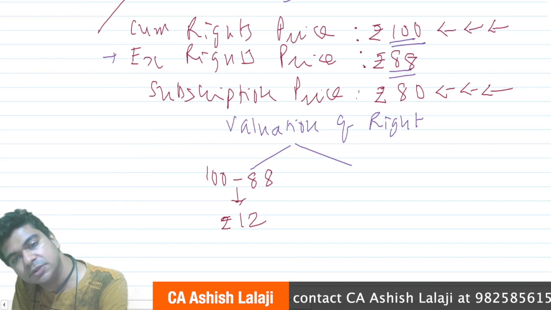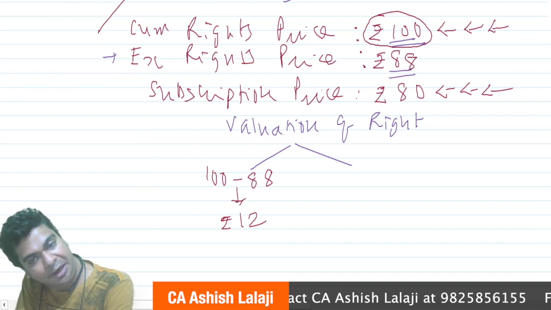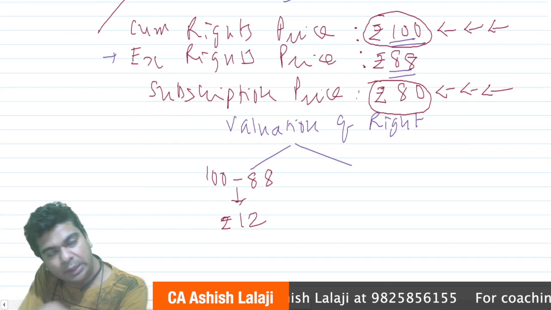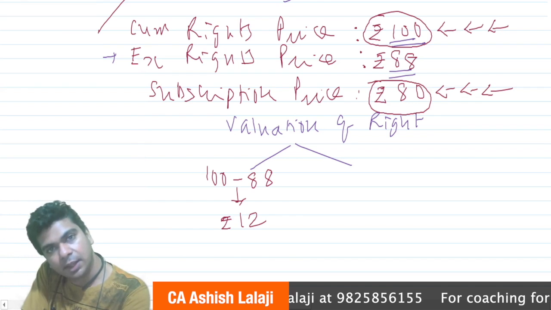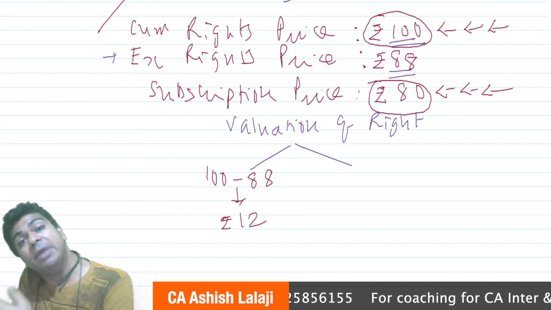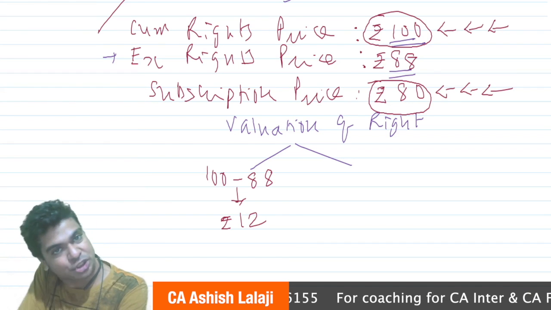Many times we compare that the market price right now is 100 and I will apply for the rights at 80. So I will pay 80 rupees to the company, and then sell that share at 100, and I'll make a profit of 20 rupees per share.